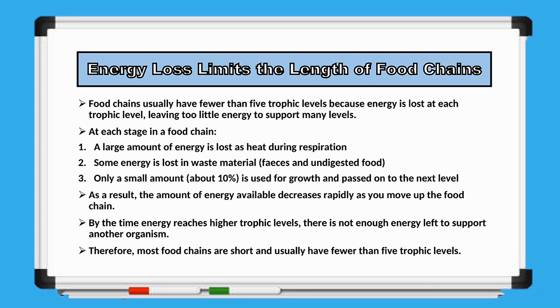As a result, only about 10% of the energy stored as biomass is transferred to the next trophic level. Because energy decreases rapidly at every step, each higher trophic level has much less energy available than the one below it. Eventually, so little energy remains that it cannot support another level of consumers. This is why food chains are usually limited to 4 or 5 trophic levels.